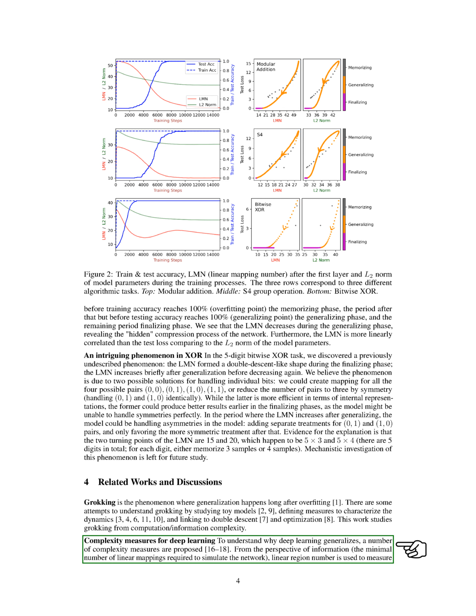We extend the linear region number, which measures the complexity of ReLU networks, to the linear mapping number, which can accommodate general networks with any activation. We believe that the perspectives of information and compression are key to solving the generalization puzzles of deep learning, and our proposed LMN could be a useful metric in this regard. We plan to test the usability of LMN on a wide range of tasks and architectures in the future.